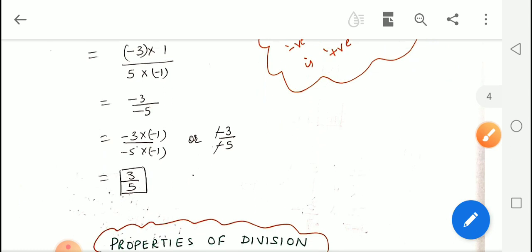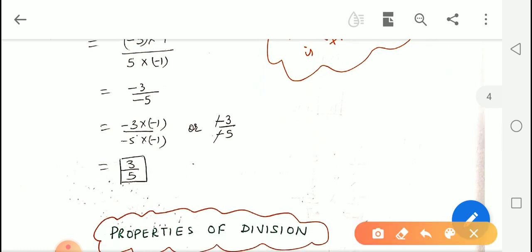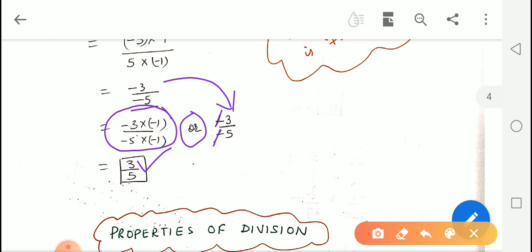Now let us see how to make it positive, because we cannot write a negative sign in the denominator. The first step is that we will multiply the numerator and denominator by negative 1. So we will get 3 upon 5 as the answer. Or what we can do, we can write negative 3 upon negative 5 as it is, and we can cancel out the negative sign like this.